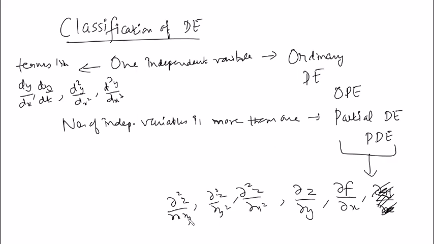So the next step after formulation is always a solution. So we are slowly approaching the solution. For the solution we need the classification, because solution techniques have been developed based upon whether it is ODE or PDE. There is a huge difference between the solution techniques of an ordinary differential equation and a partial differential equation. So that's why we need this classification.